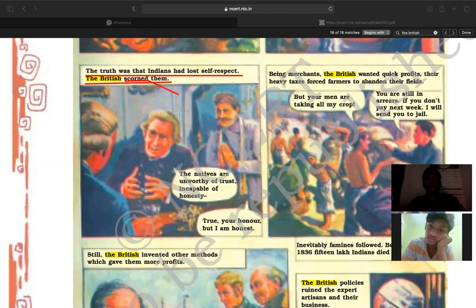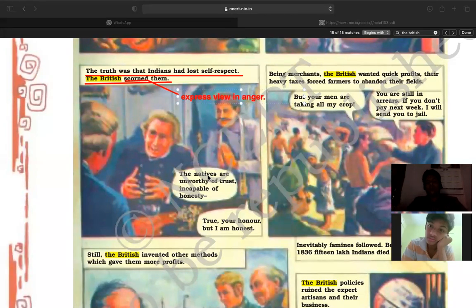someone who gives a view in anger, right? Express a view in anger, right? So the truth was that the Indians had lost self-respect. The British expressed their view in anger: the natives are unworthy of trust, right? The natives means what?